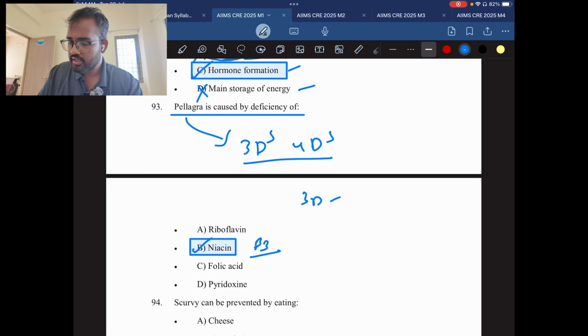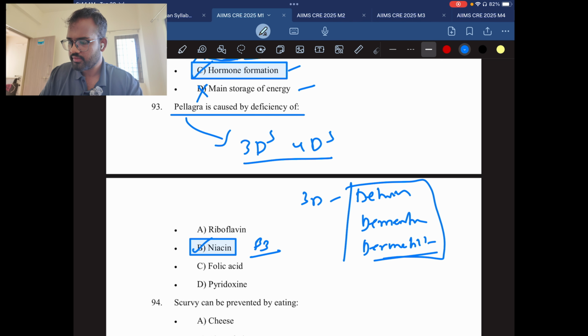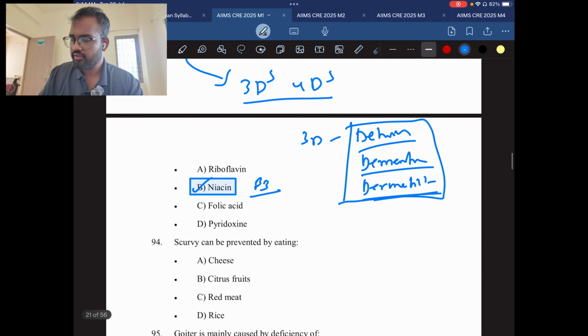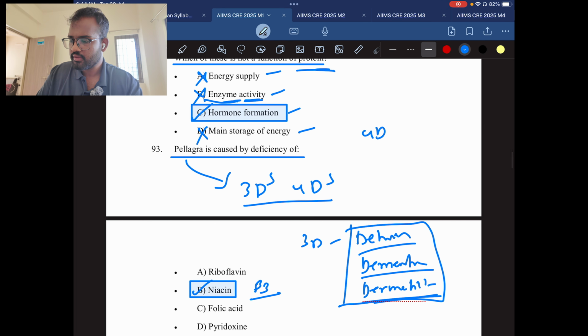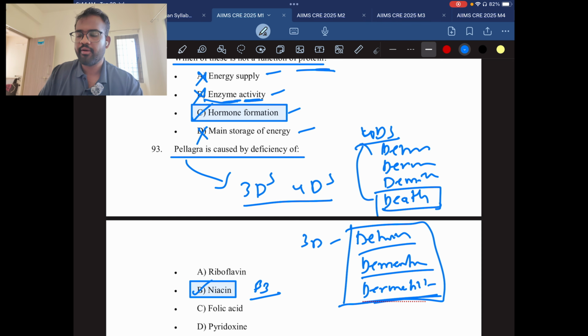3Ds in the sense it is diarrhea, dementia, and dermatitis. Okay, these are the 3Ds: diarrhea, dementia, dermatitis. If it is called 4Ds, then it is the same thing: diarrhea, dermatitis, dementia, and death. Okay, death is the last one we add in the 4Ds. So this is the answer. It is a very severe condition, and it may lead to death also.